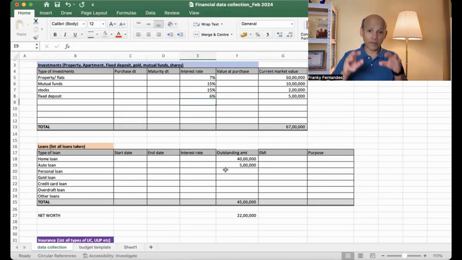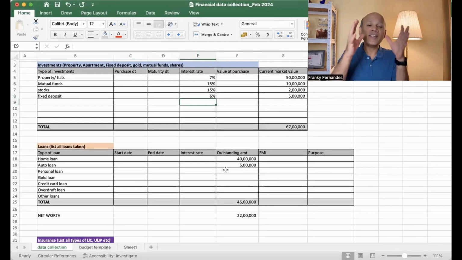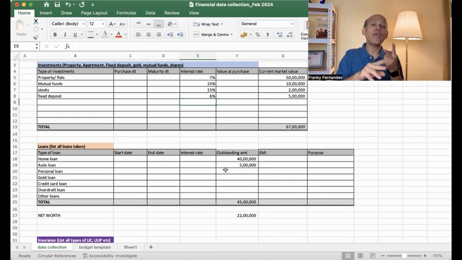As a financial planner, when I look at this, this tells me how your wealth is growing. It also tells me what is the percentage of your wealth assigned to certain asset classes. For example, real estate is an asset class. Mutual funds, equity funds are an asset class. Fixed deposits are an asset class. Looking at this, you can understand how your portfolio is performing.